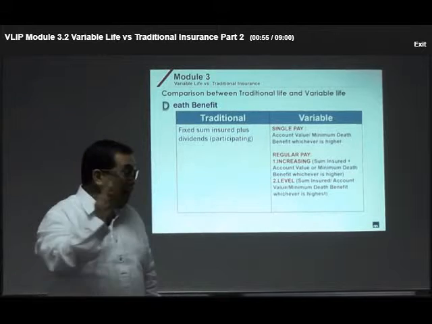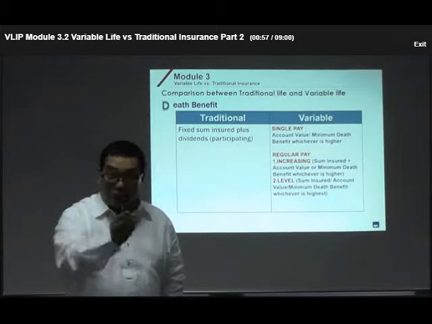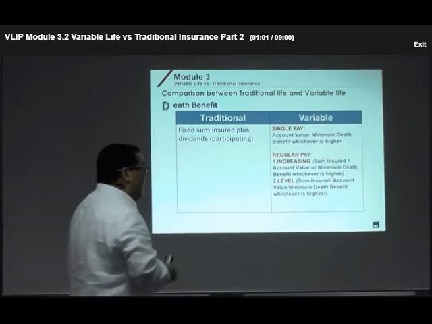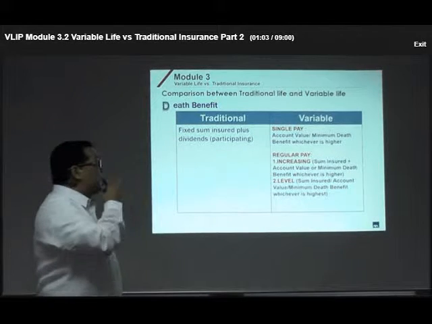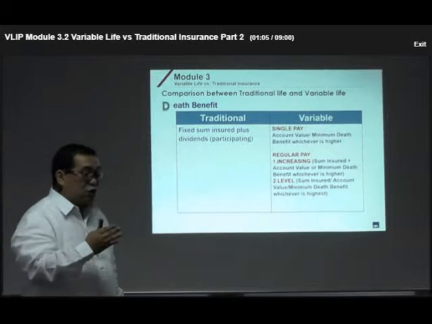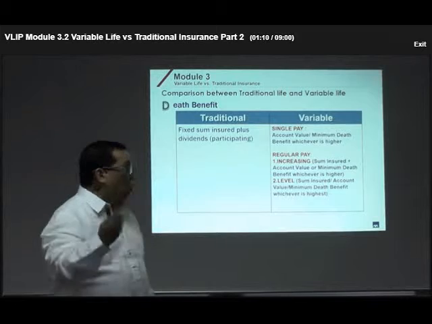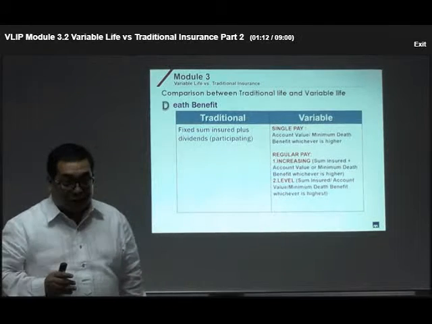Now, how much is the minimum death benefit? We will be discussing that later. And if it is going to be a regular pay insurance, if it is an increasing death benefit, it is always the sum insured plus the account value or minimum death benefit, whichever is higher.